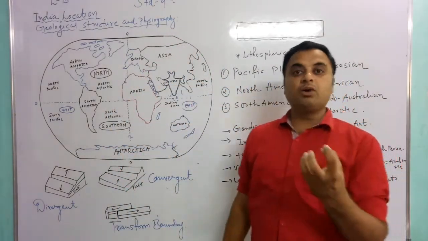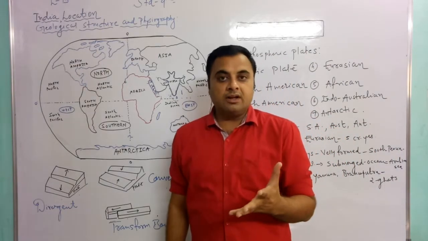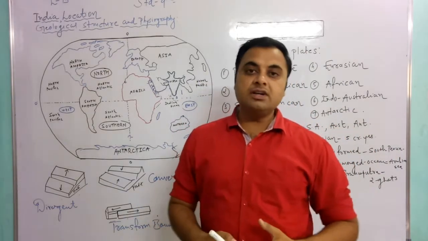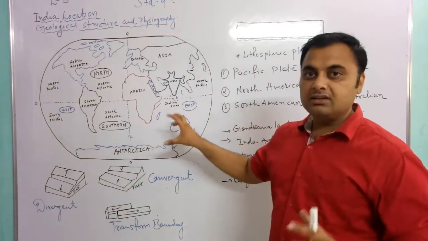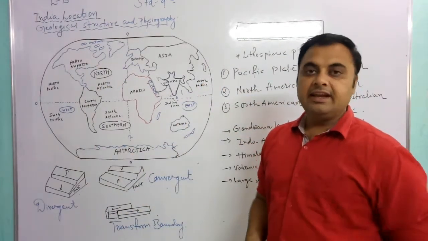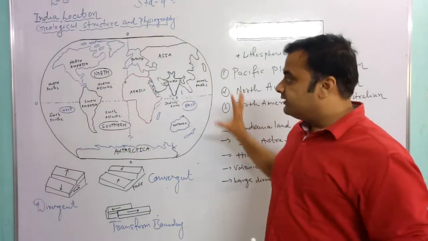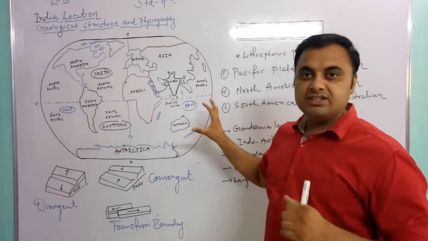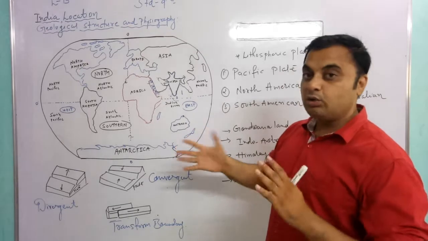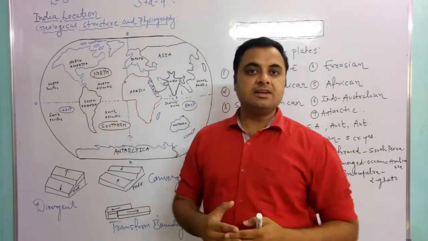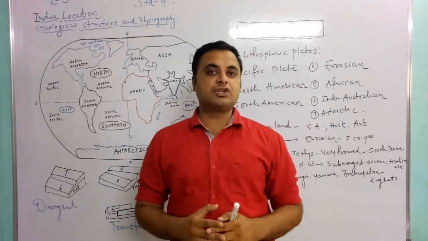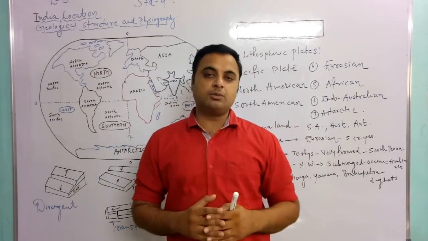The interior part of the Earth is very hot, approximately 6000 degrees temperature. The crust, the core part of the Earth is very hot. That is why the interior part of the Earth is very hot. The tectonic movements regularly affect the geological structure of different parts of the world.